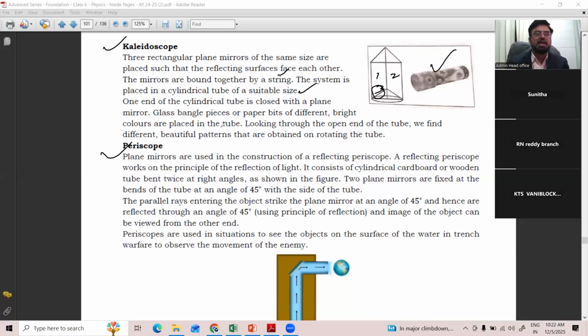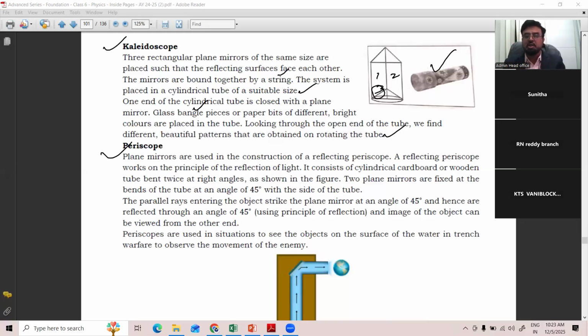Glass bangle pieces or paper bits of different bright colors are placed in the tube. Looking through the open end of the tube, we find different beautiful patterns that are obtained on rotating the tube. When you keep rotating, you have to place some broken glass pieces or colored papers. Then if you keep rotating, because of continuous reflection, there are 3 reflecting surfaces, 3 glasses. So light continuously reflects and gives out the multiple colors.